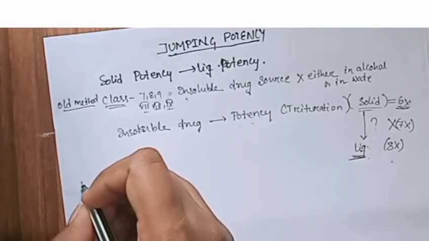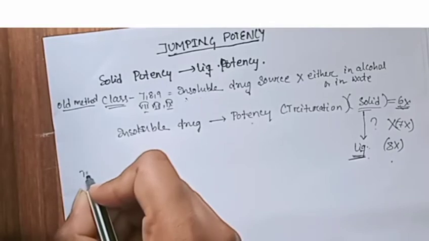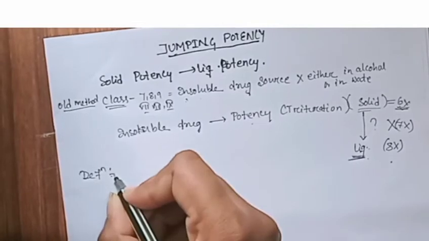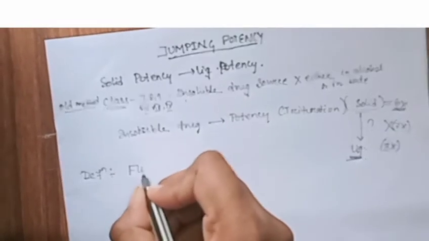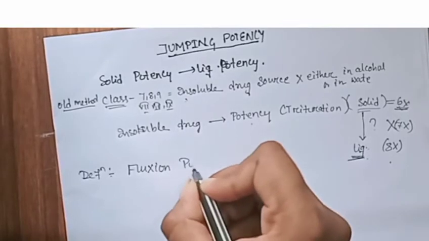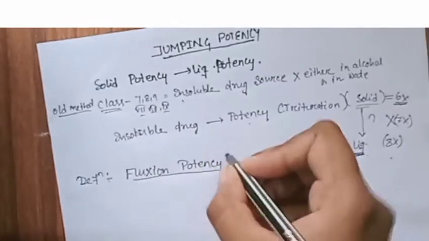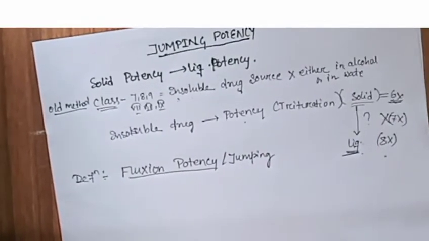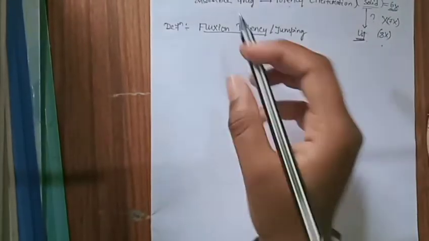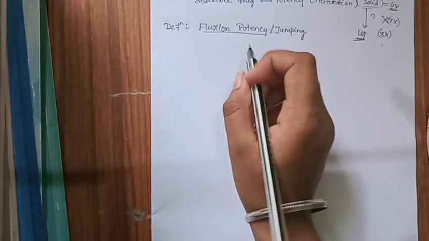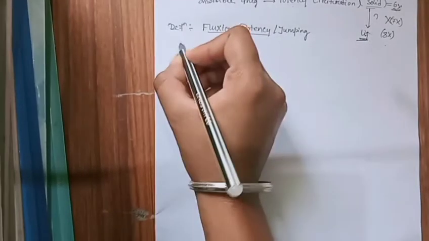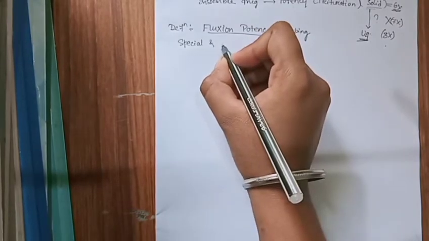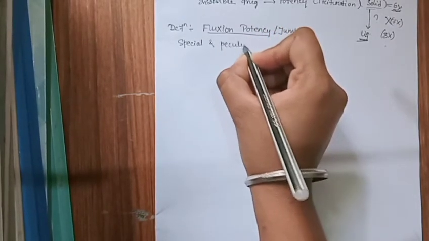Now we go towards the description, our main definition. It is a special and peculiar process. Jumping potency is otherwise known as fluxion potency. Now our definition: what does fluxion jumping potency mean? It is a special process, because here one potency is missed. It is also a peculiar process